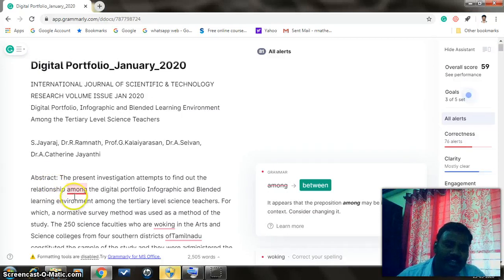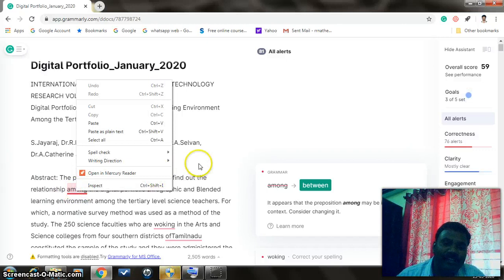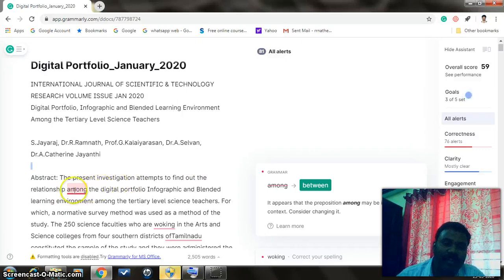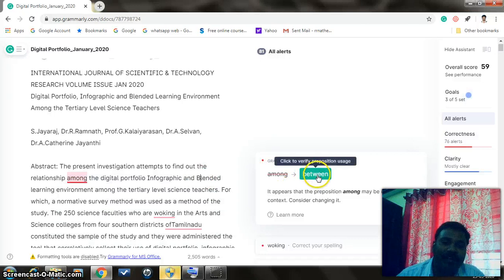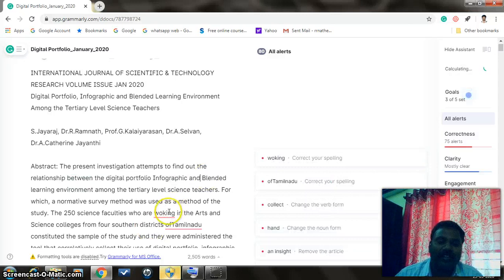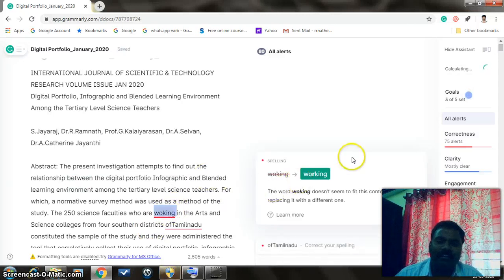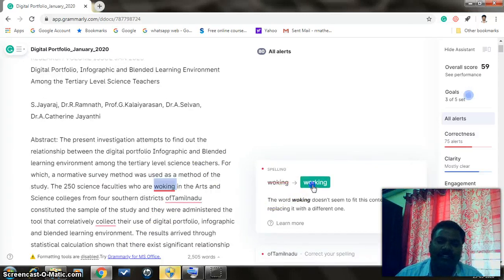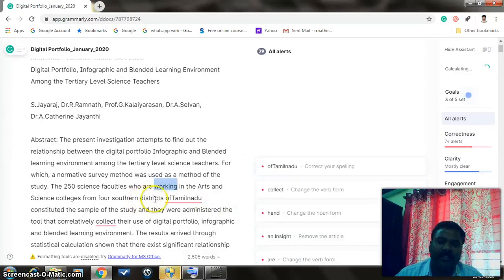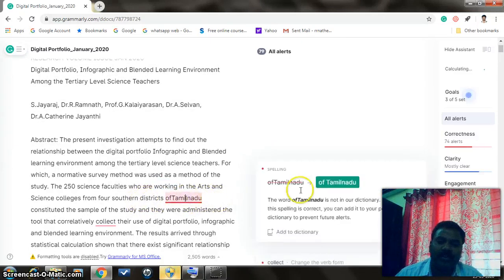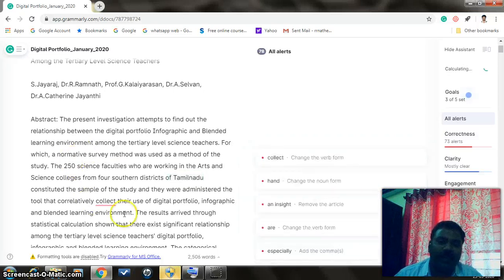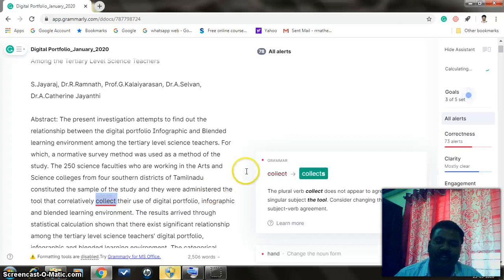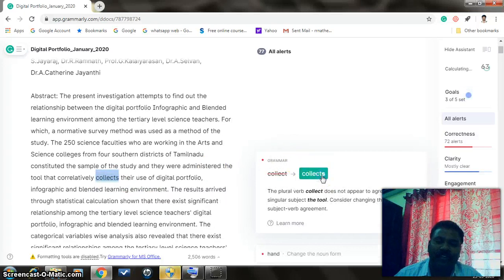For instance, if you make a right click, it will automatically give you suggestions. This is "amount", but immediately on the right side it says "among" is not good, so "between" will be selected instead. You can make working and write it like this: working of Tamil Nadu requires a gap. Like that, the particular application will make you enhance your writing digitally.